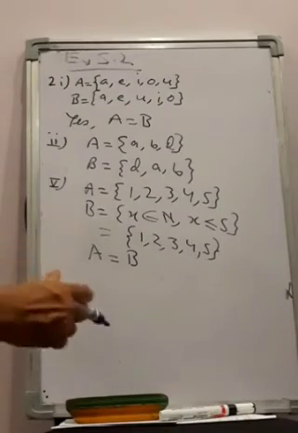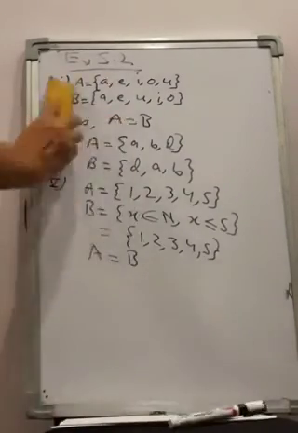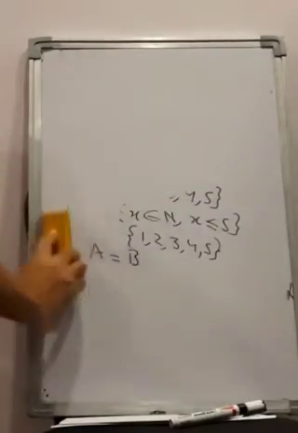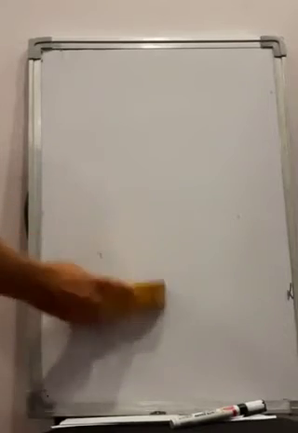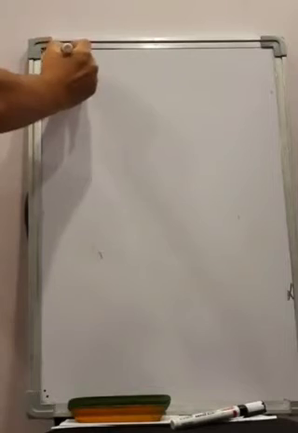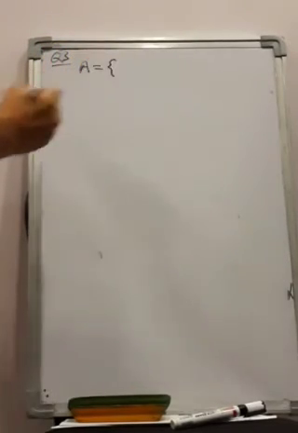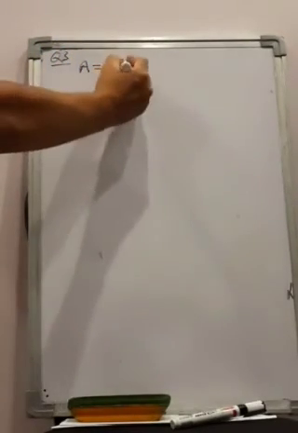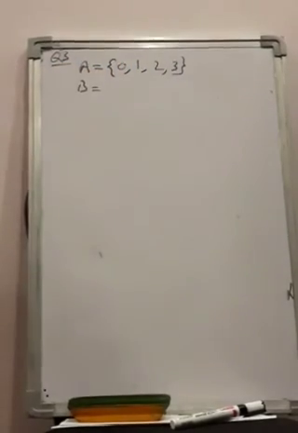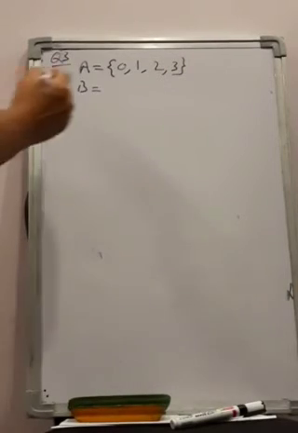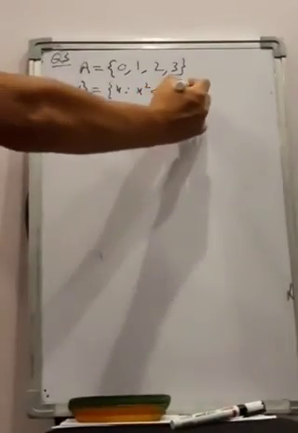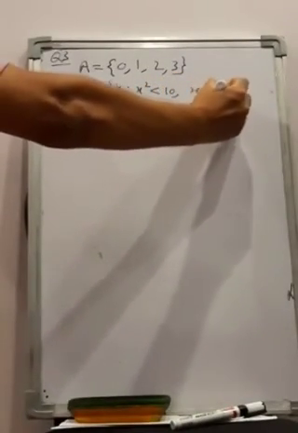So A is given. Let us do this sum. Question number 3. A is given 0, 1, 2, 3. B is given X such that X square is less than 10 and X belongs to whole number, right?